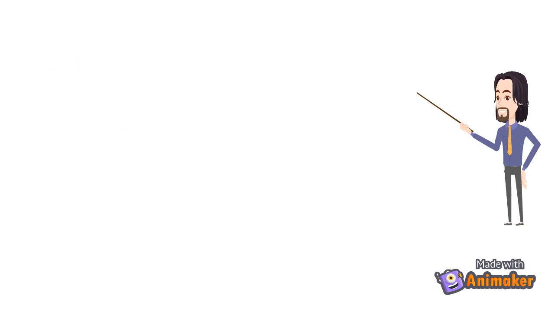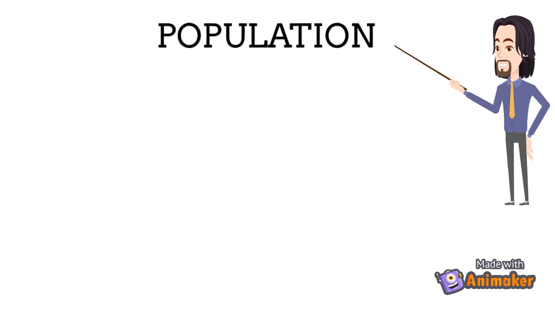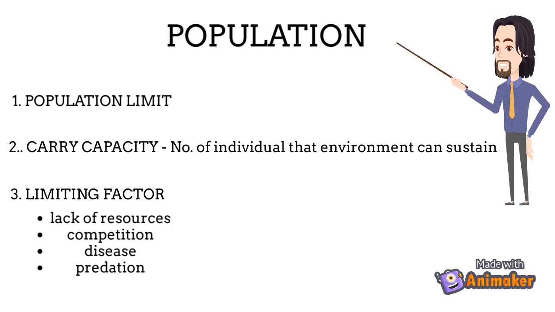The second level is population. A population is a group of animals or living things of the same species living in the same area. For example, a population of cows at Kundasang dairy farm. The cow population may increase due to reproduction. Each population has a limit.